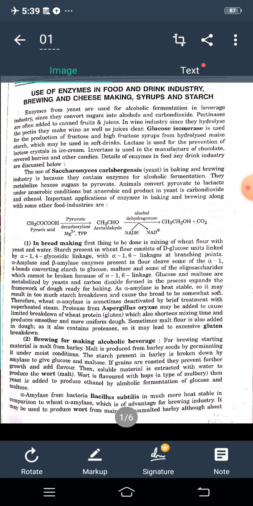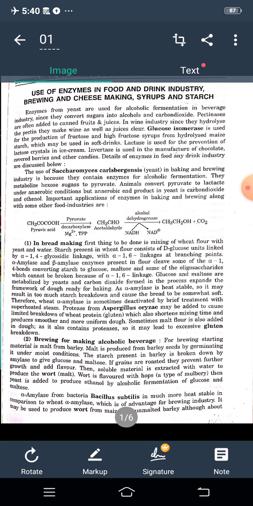The use of Saccharomyces cerevisiae yeast in the baking and brewing industry is because they contain enzymes for alcoholic fermentation. They metabolize hexose to pyruvate. Animals convert pyruvate to lactate under anaerobic conditions, but the anaerobic end products in yeast are carbon dioxide and ethanol.